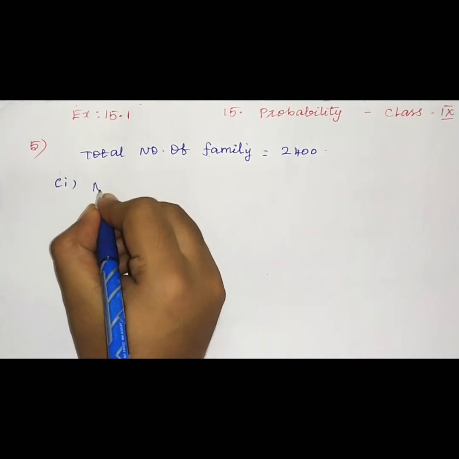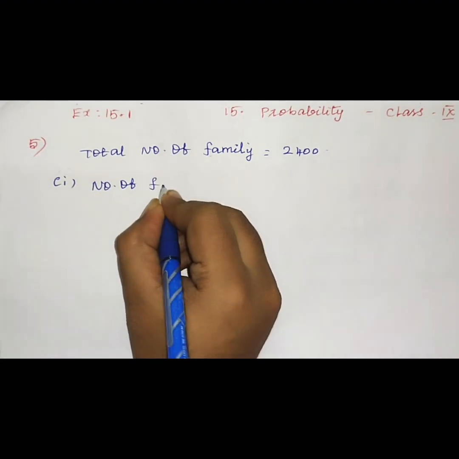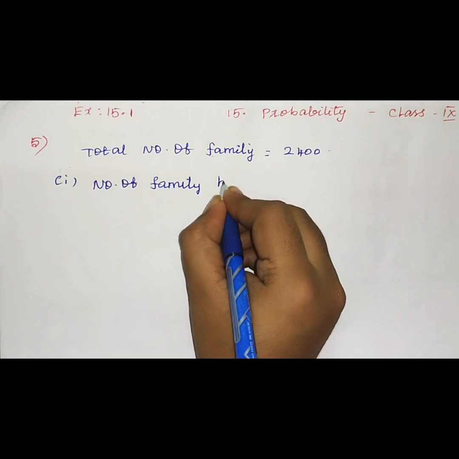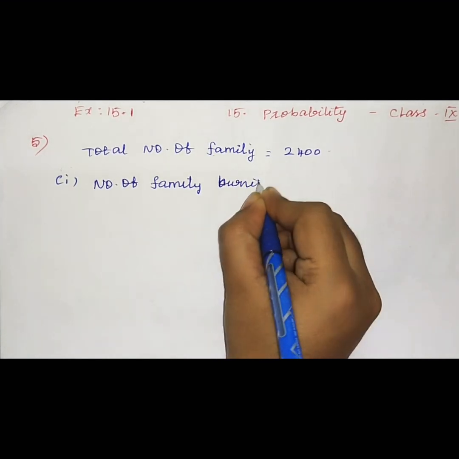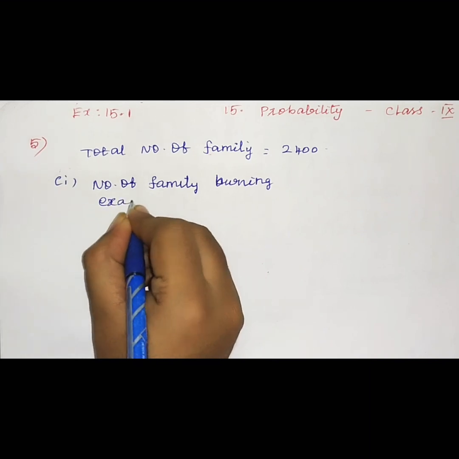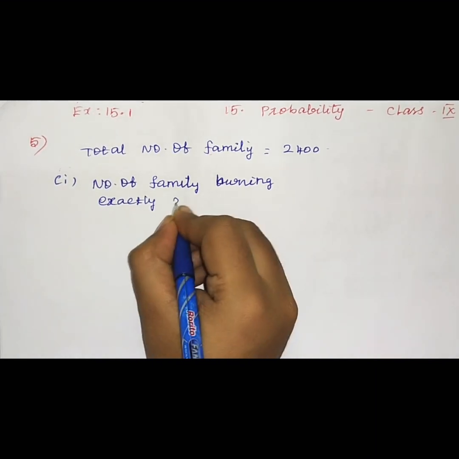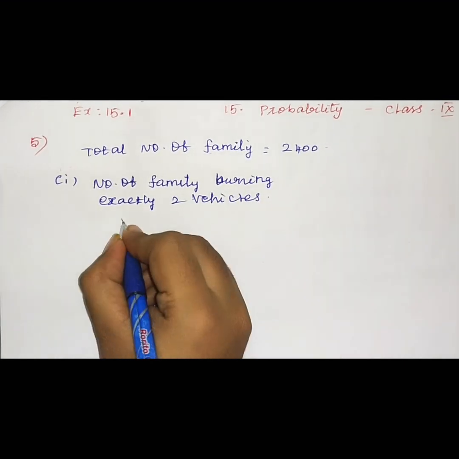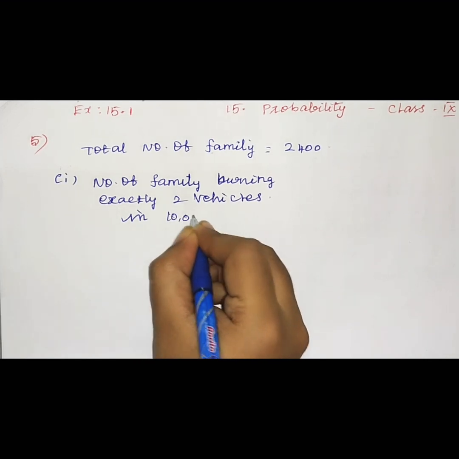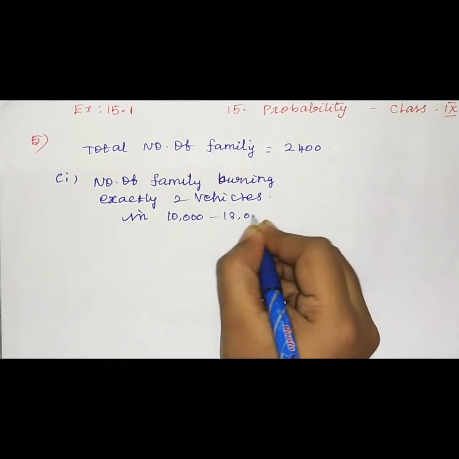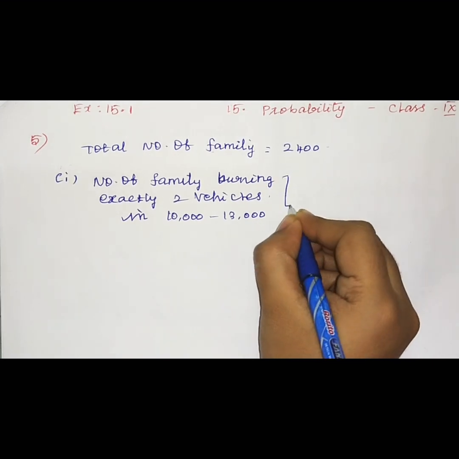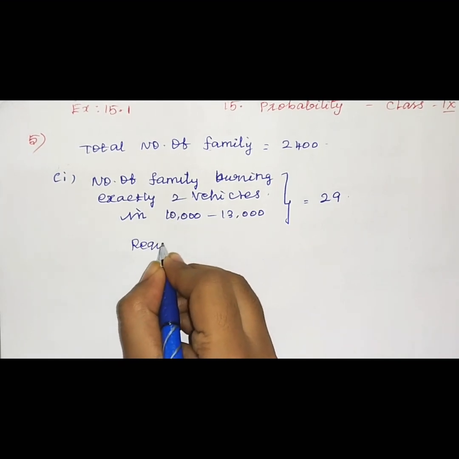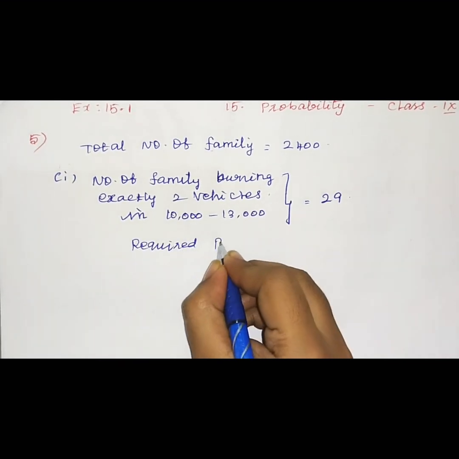Therefore, the number of families owning exactly 2 vehicles in the interval 10,000 to 13,000. So how many families are there? 29. Already we have seen. Therefore, the required probability